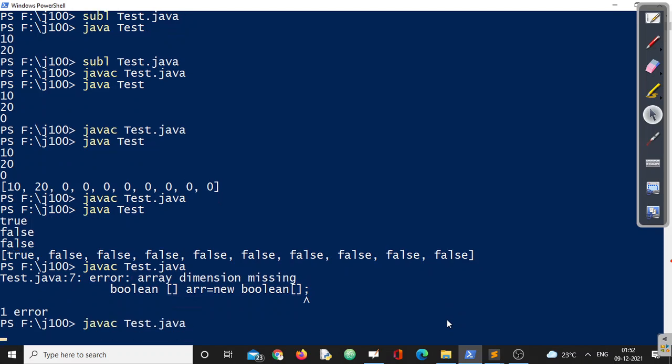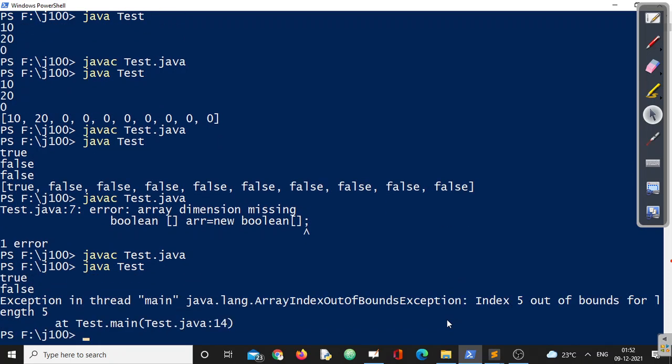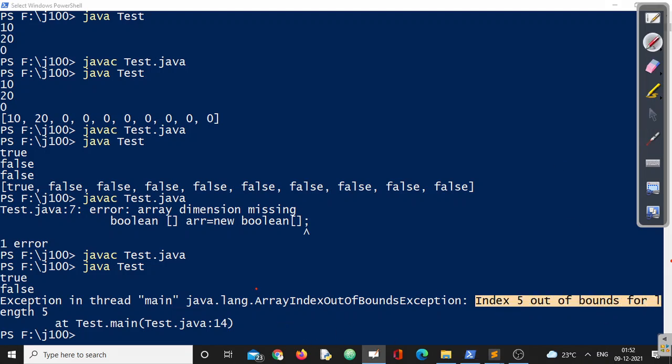That exception is called ArrayIndexOutOfBoundsException. See, index 5 out of bounds for length 5, right? So in case by mistake you go for an index which does not exist on the array object, this particular exception is definitely going to occur. Make this a point.